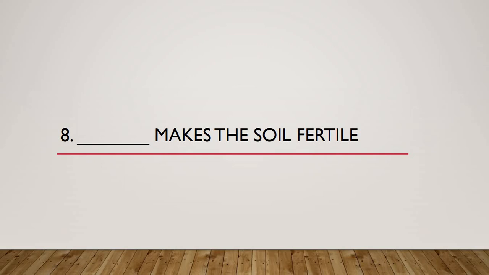Okay, so time is up, and yes, I know many of you are still writing and many of you are speaking the answer, that sir, this should be the answer, etc. Anyways, let me show you the correct answer. The correct answer is humus. So humus makes the soil fertile. That is the correct answer. With the help of humus, the fertility of soil is maintained.